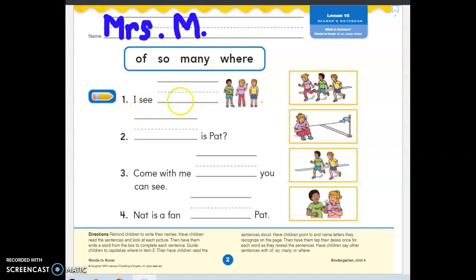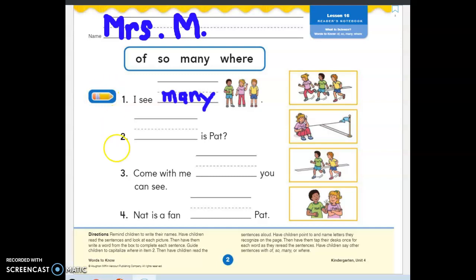I see, you're right, many people, right? So let's go ahead and write the word many, all lowercase letters, because it is not the beginning of the sentence. So we'll put a lowercase m, a lowercase a, n, and y.